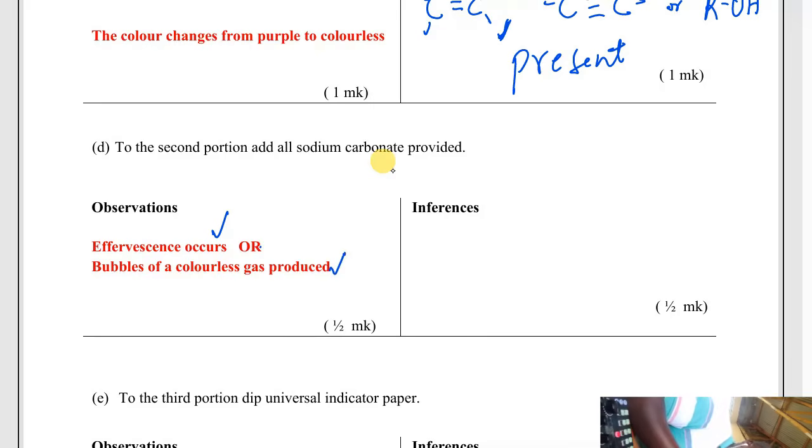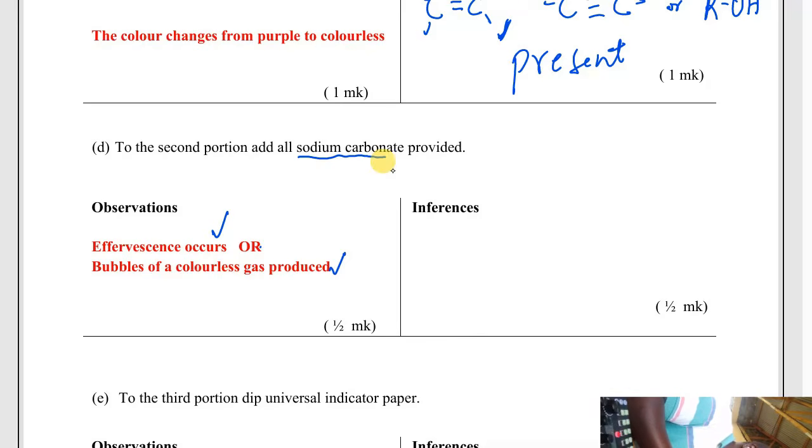If you are adding a carbonate into a solution in the test tube and effervescence occurs, then it means the solution inside could contain an acid, a weak acid or a strong acid, depending. So if effervescence occurs, then it means there is an acid.